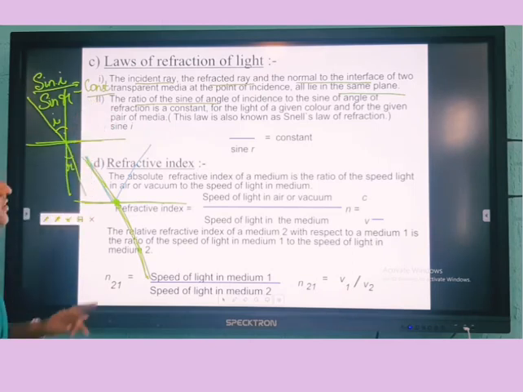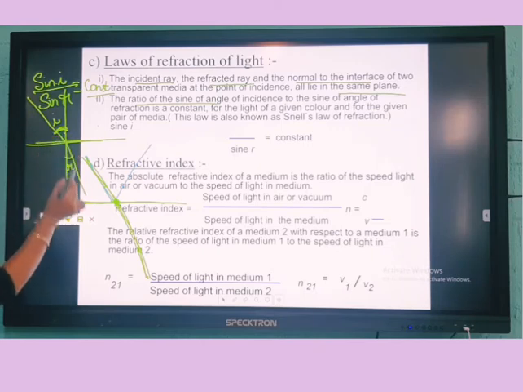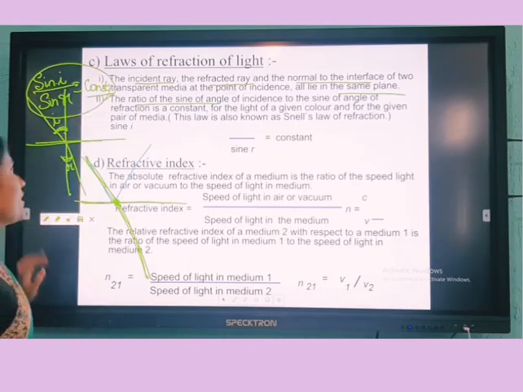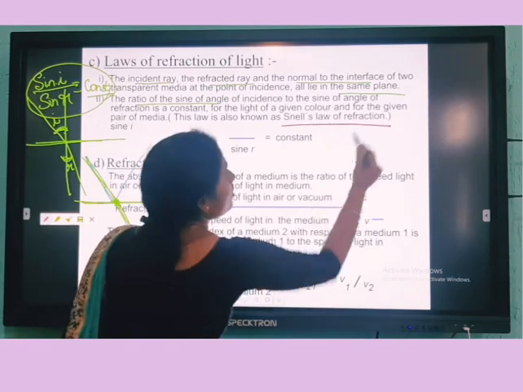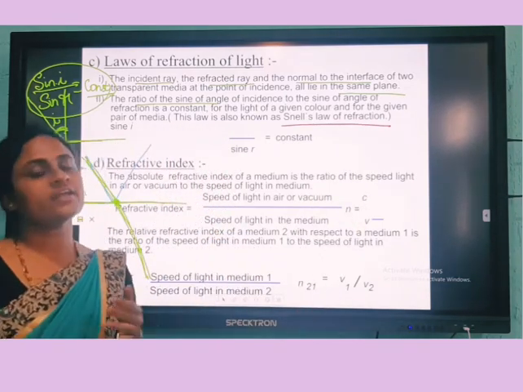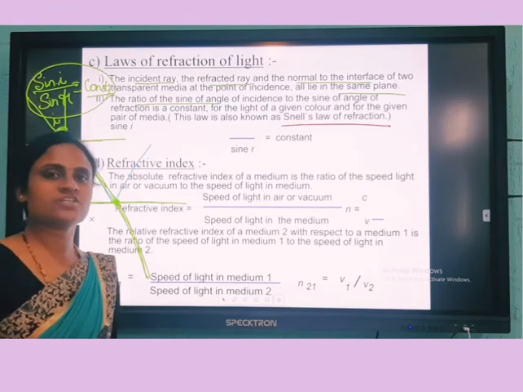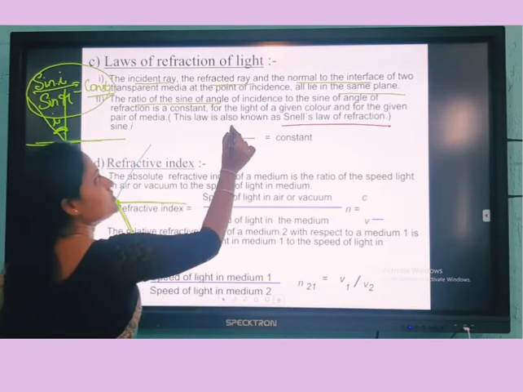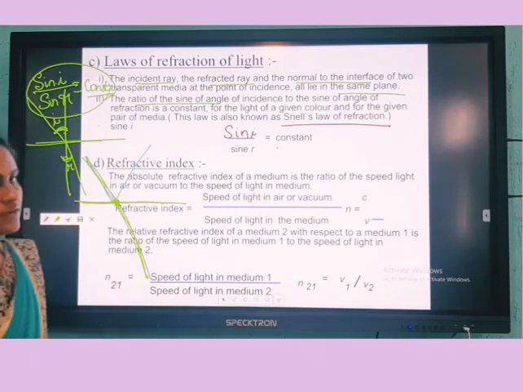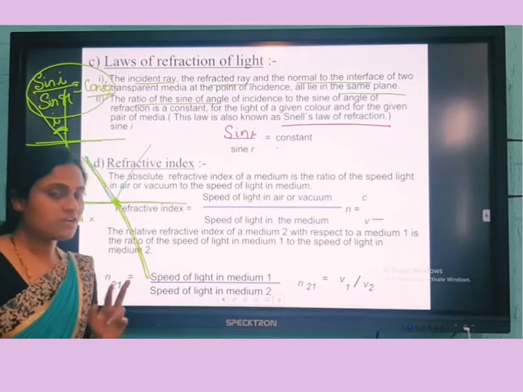The second law says that sine of the angle of incidence by sine of the angle of refraction will always be constant. This states the second law, and this law is also called Snell's law of refraction. Either they can ask you to write the second law of refraction, or they can ask you to write Snell's law of refraction; both are the same. That is sin i by sin r equals constant. Clear? So these two are the laws of refraction.